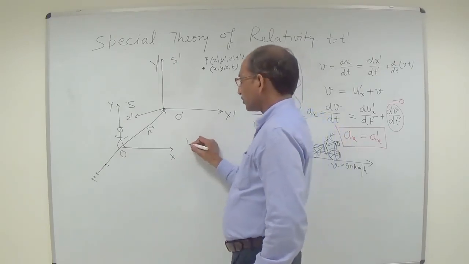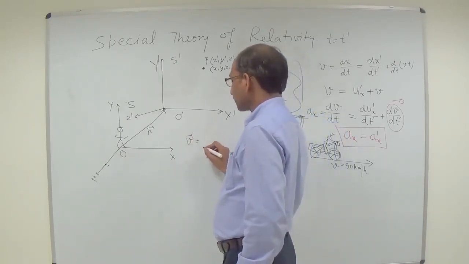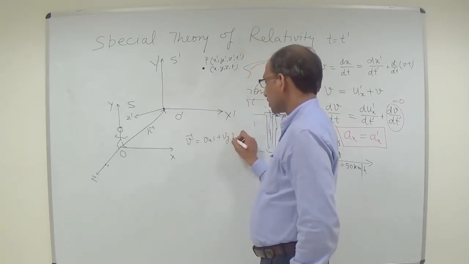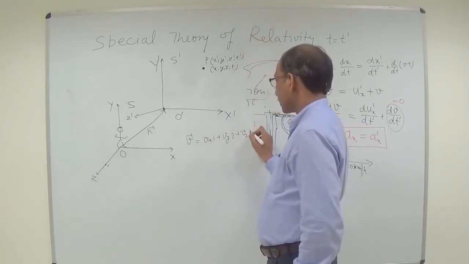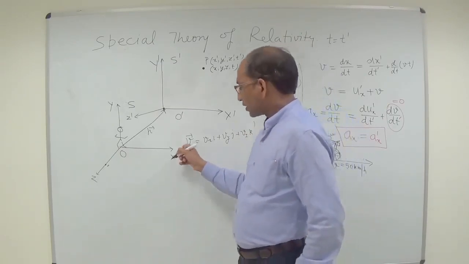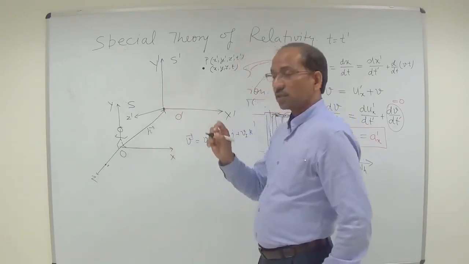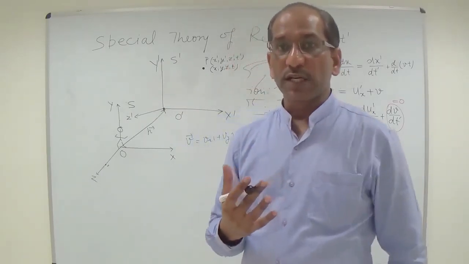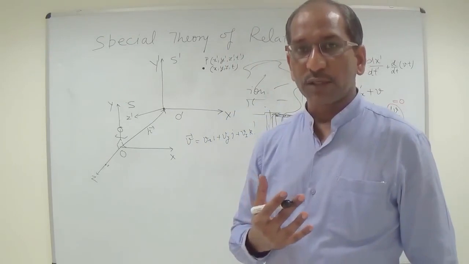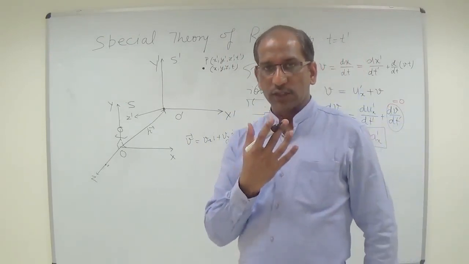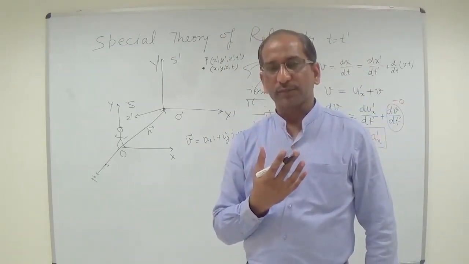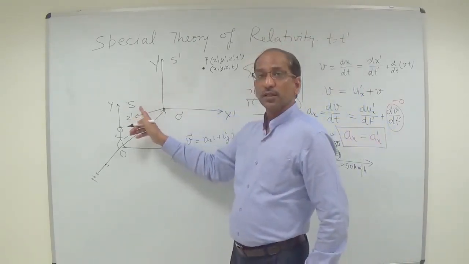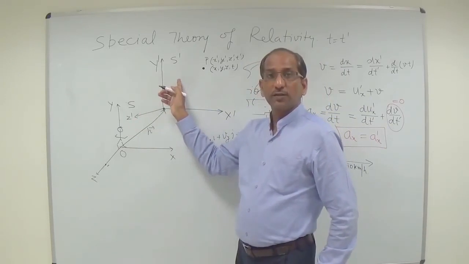We know that vector v can be defined as vx i plus vy j plus vz k. And where is this vector v coming from? This vector v is coming from the relative motion between the S prime and S planes, and v is the relative speed.